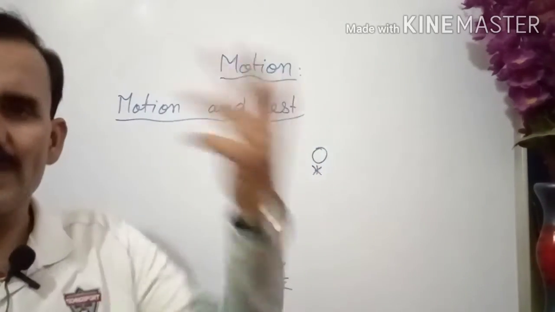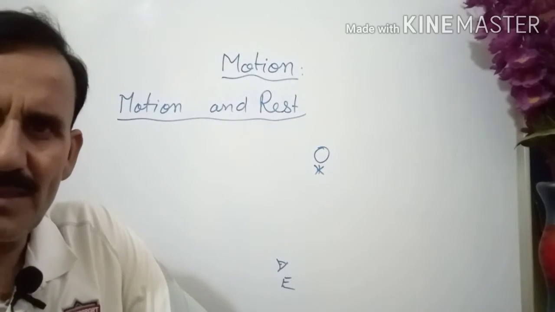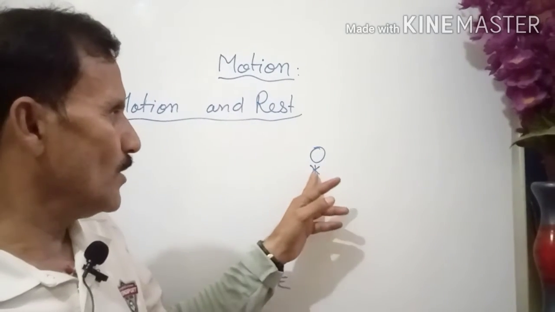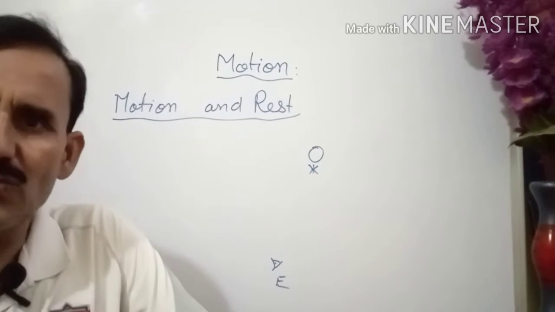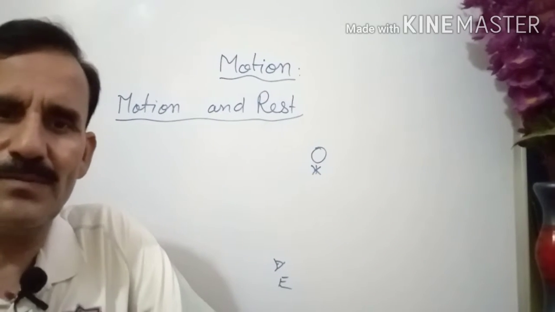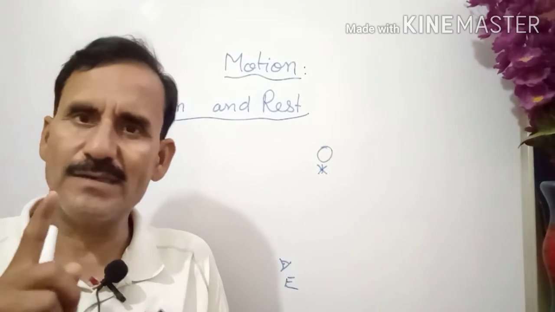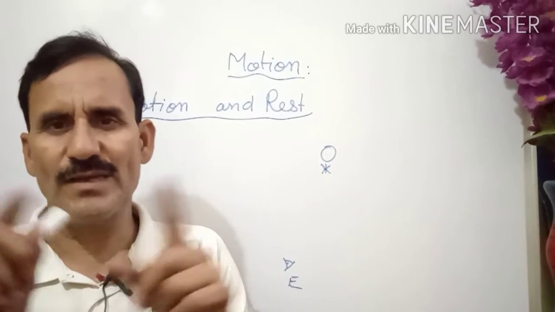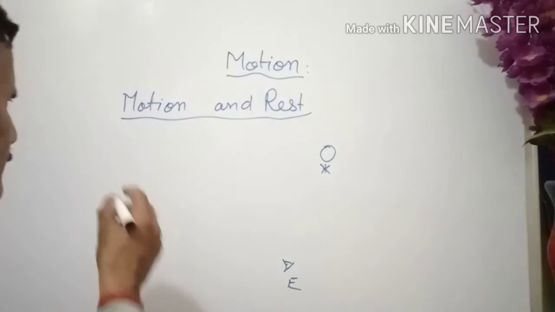After certain time intervals you are finding that there is no change in the position of the object, then that object is said to be at rest. Means there is no motion.